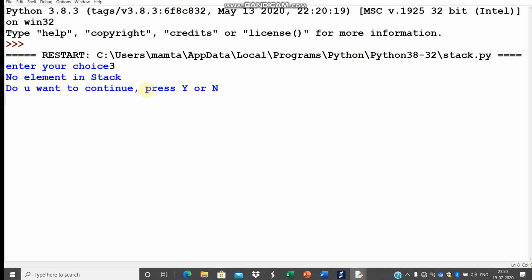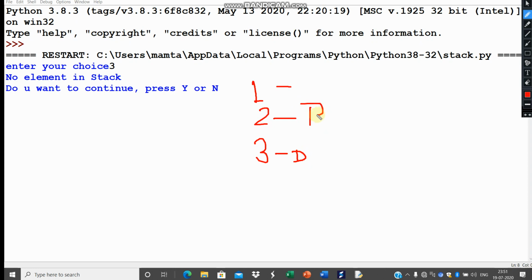No element in stack. Choice 1 is for push, 2 is for pop, and 3 is for display.